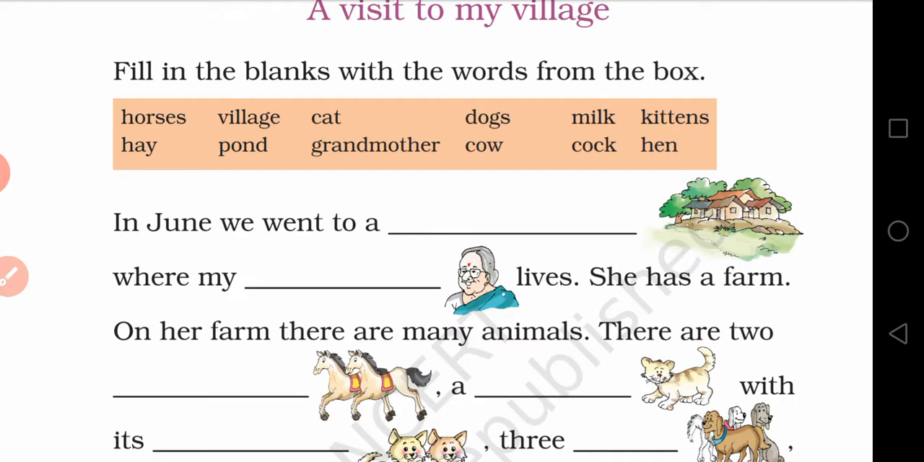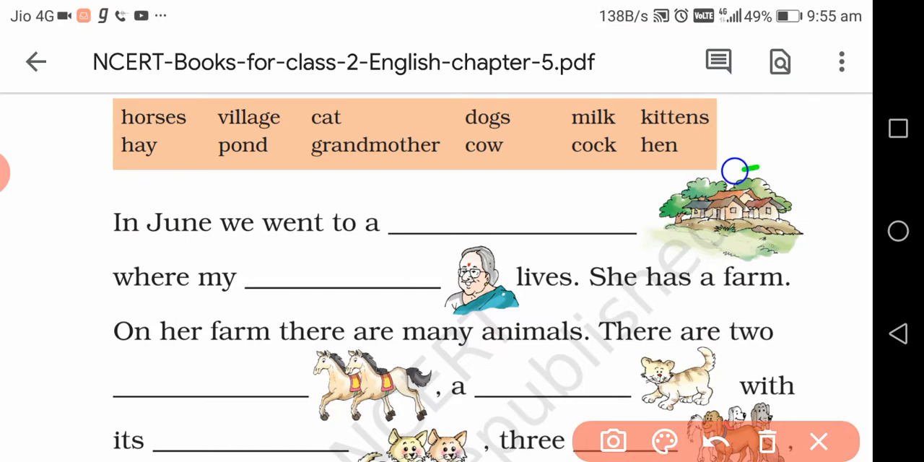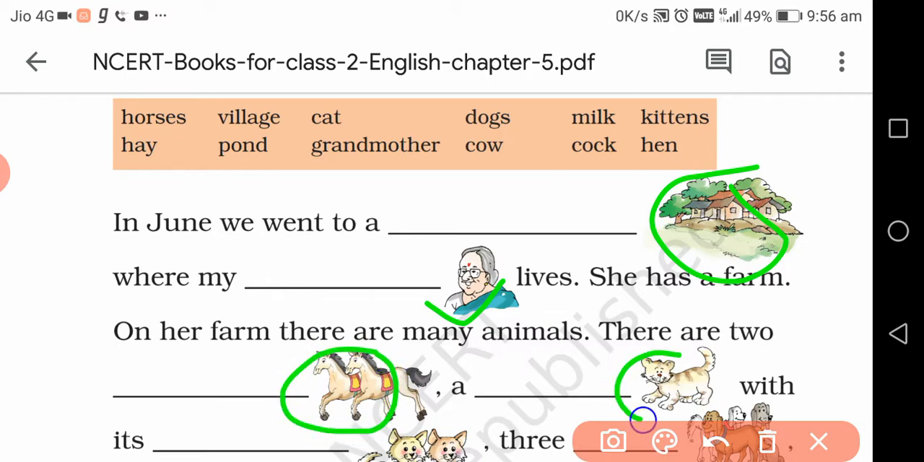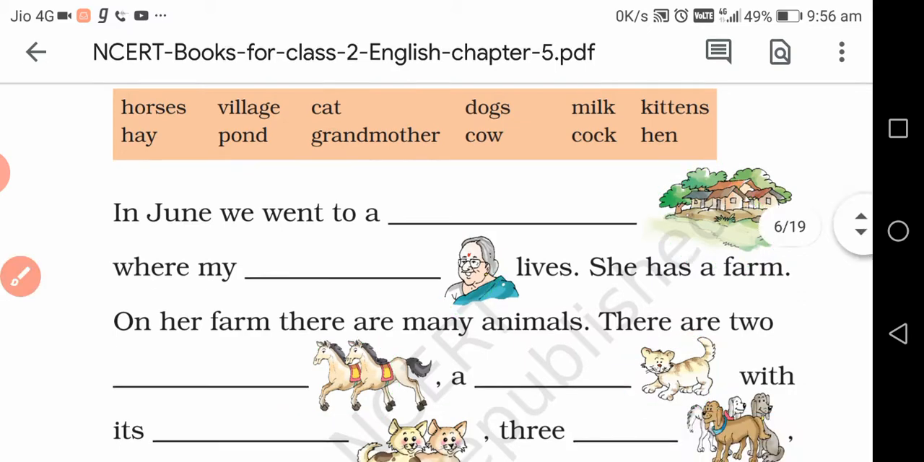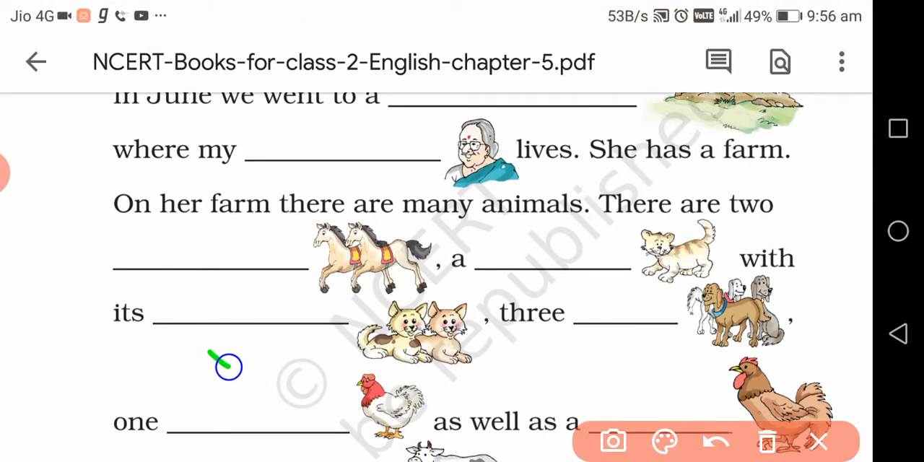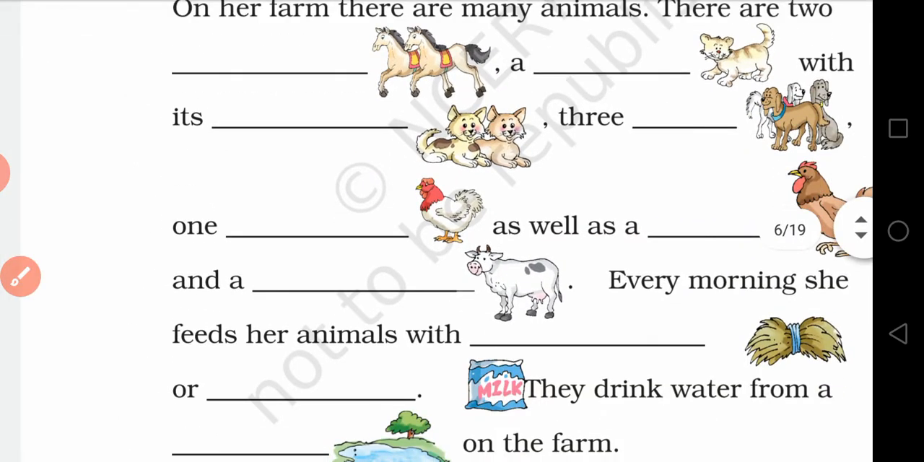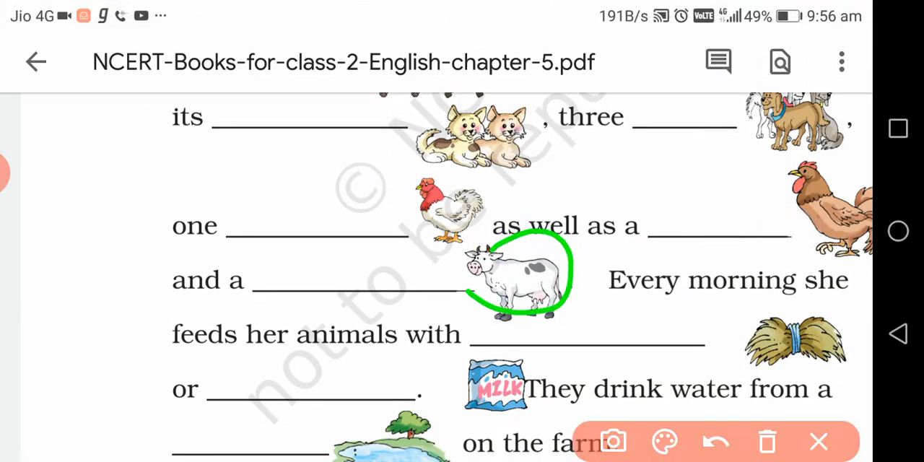In June we went to a village, because this is a picture of a village, where my grandmother lives. She has a farm. On her farm there are many animals. There are 2 horses, because this is a picture of horses. A cat with its kittens, 3 dogs, 1 hen as well as a cock, and a cow. And every morning she feeds her animals with hay or milk. They drink water from the pond.